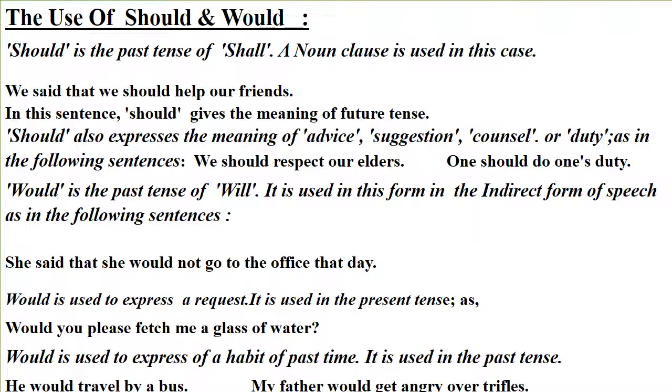Would is the past tense of will. It is used in this form in the indirect form of speech, as in the following sentences. She said that she would not go to the office that day. Would is used to express a request. It is used in the present tense, as would you please fetch me a glass of water. Would is used to express a habit of past time. It is used in the past tense. He would travel by bus. My father would get angry over trifles.